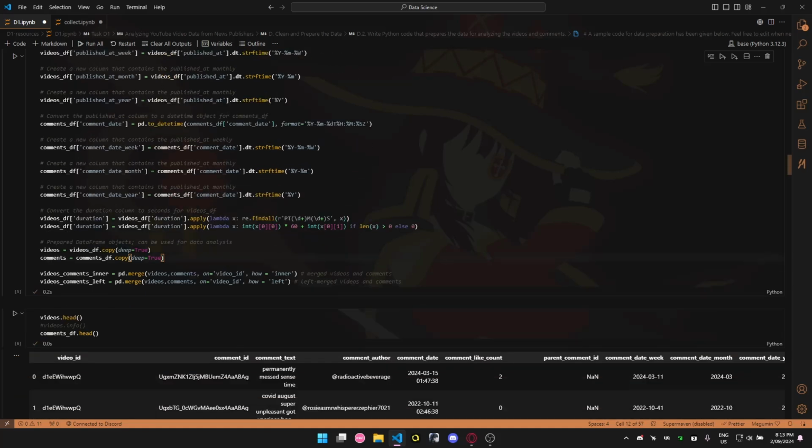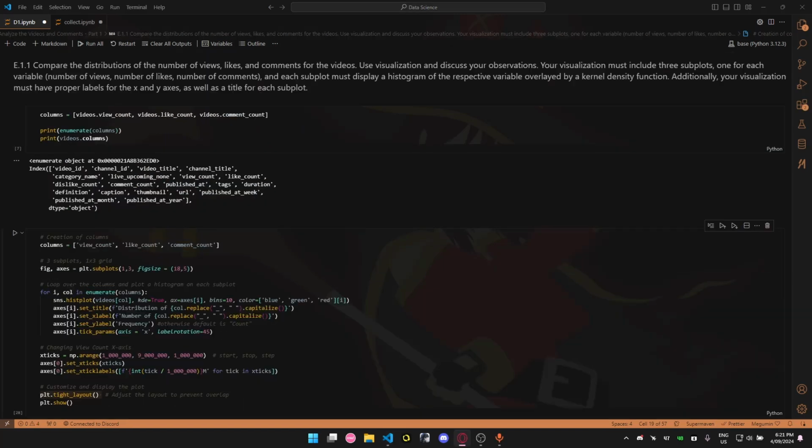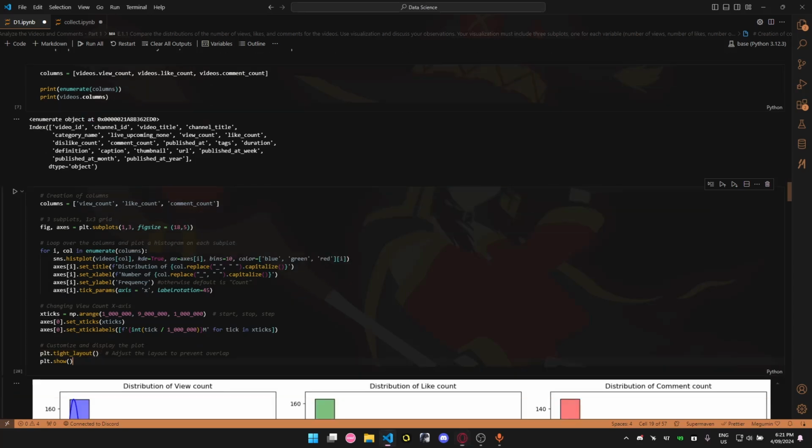And then we got a merge here. We merged right and left merge data frames just in case we need them at some point. Now I will go through point E1.1. The objective is to compare the views, likes, and comments from every video of every channel and plot it. So here is the code.